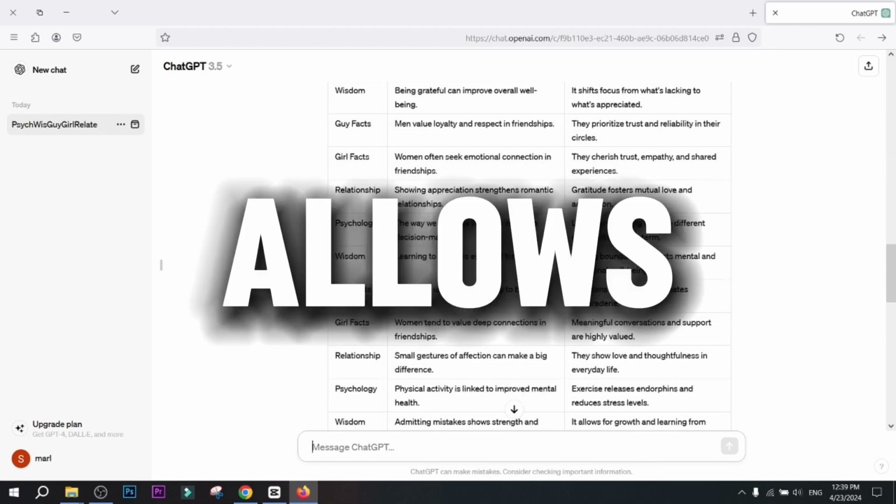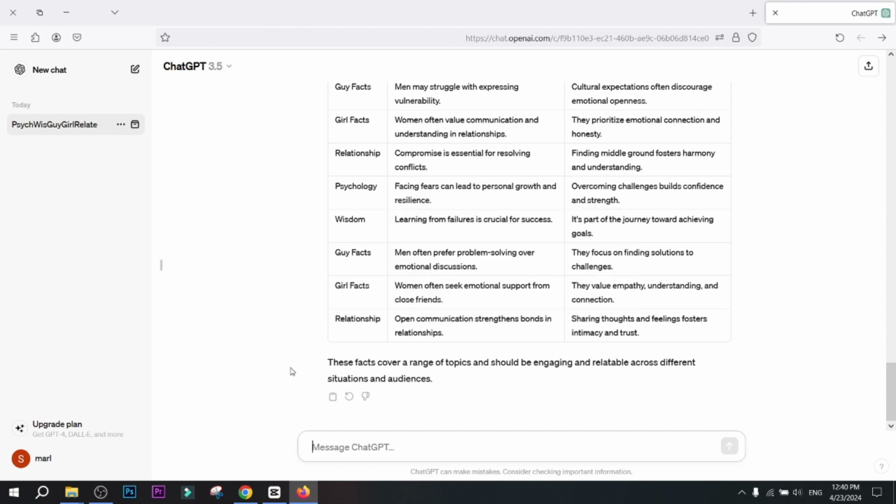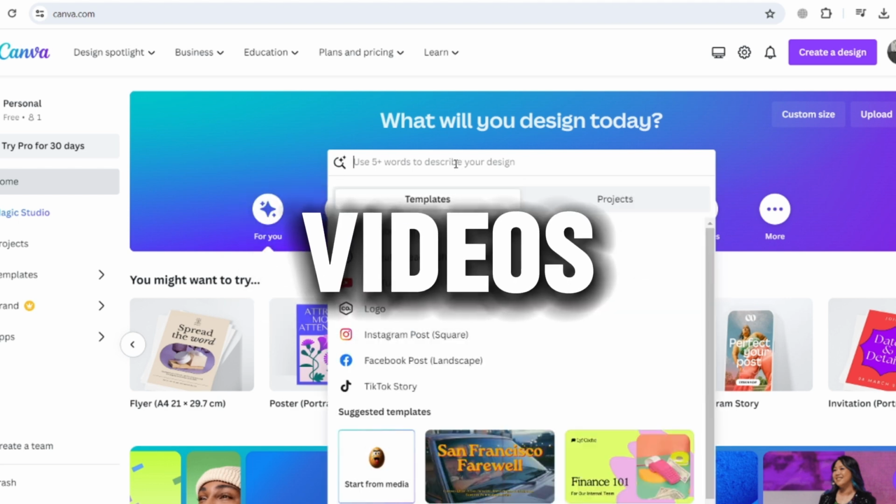This is a method that allows you to automate the entire editing process so that you can create a large number of videos. First, we need to copy the entire table and go to the next tool. Only a few changes are needed to create 50 videos in no time.